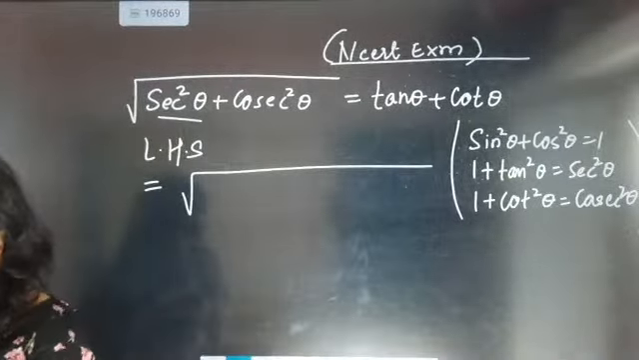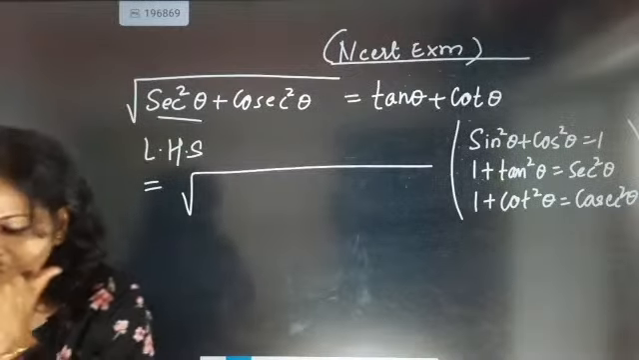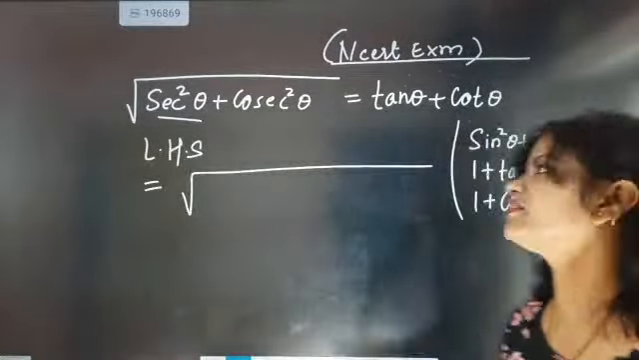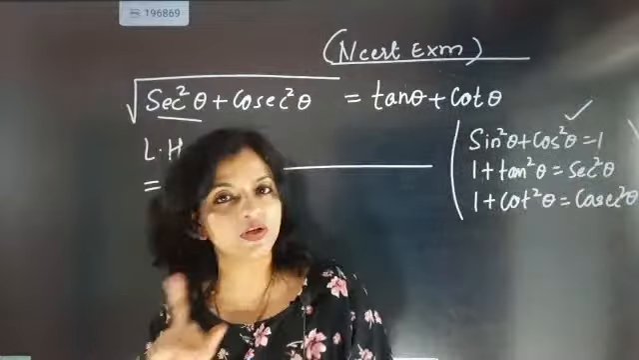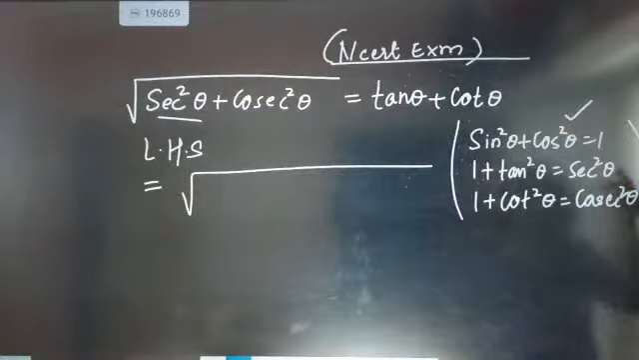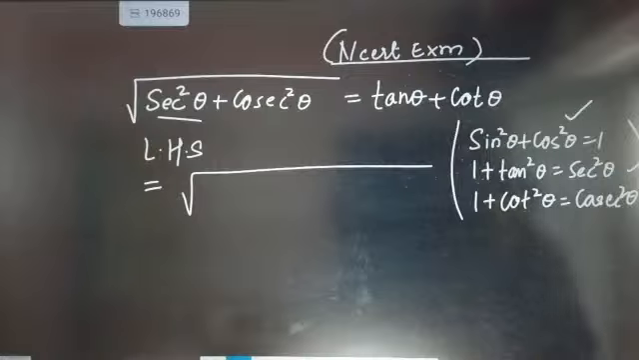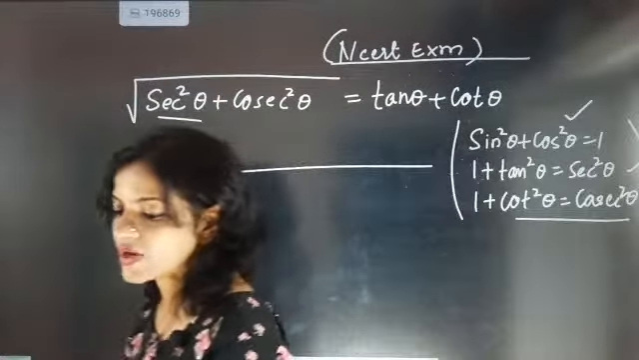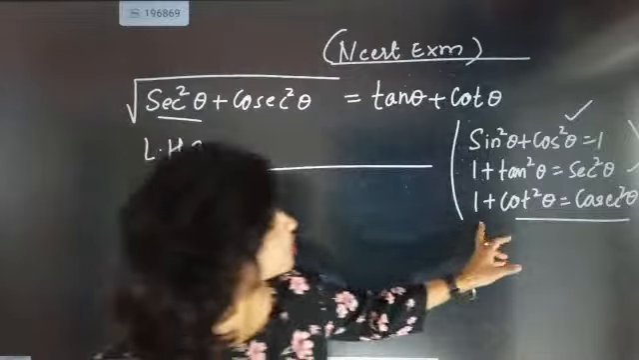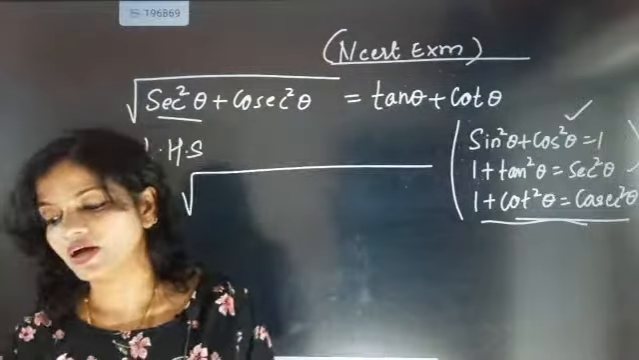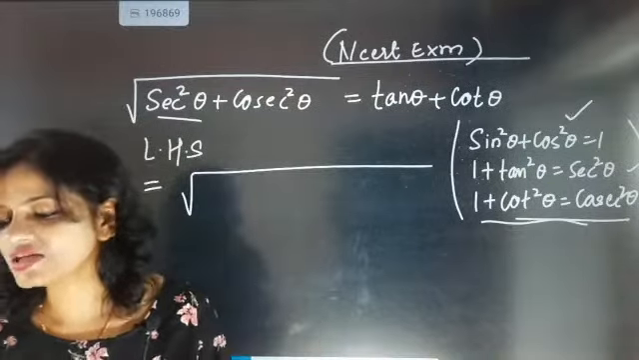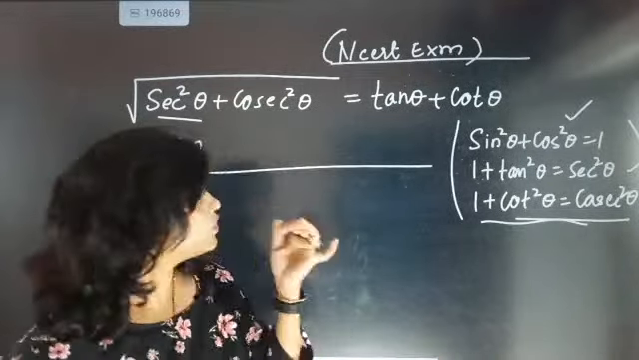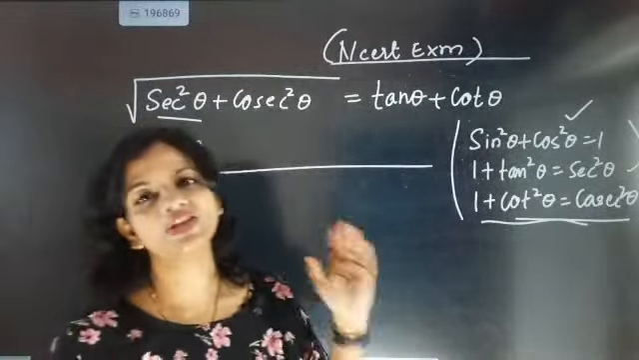Nitin asks, ma'am, can you give a short explanation of identities? Beta, three identity formulas are there, Nitin. The first is sin square theta plus cos square theta equal to 1. The second is 1 plus tan square theta equal to secant square theta. And the third is 1 plus cot square theta equal to cosecant square theta. These are the three identity formulas, Nitin, and based on these only, you have to prove questions like this.